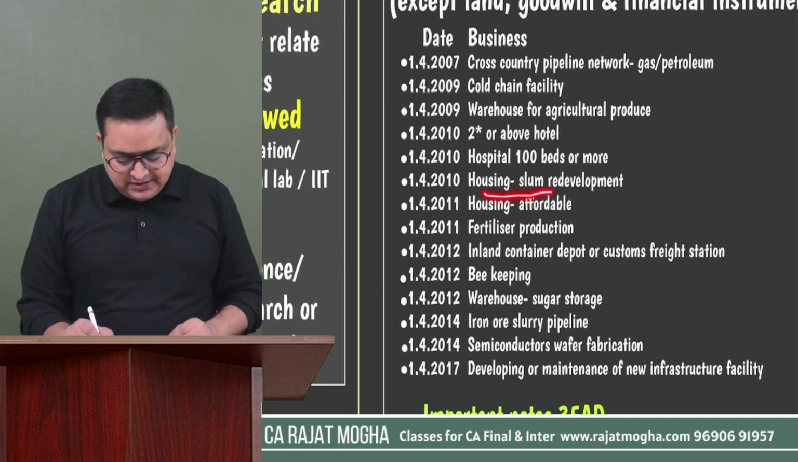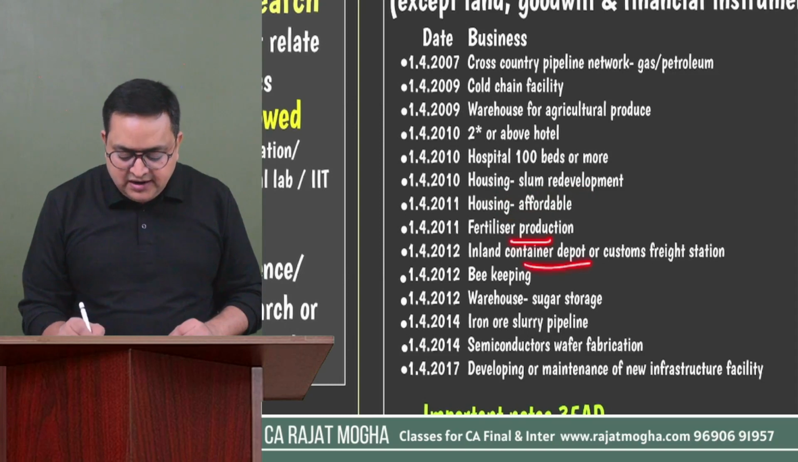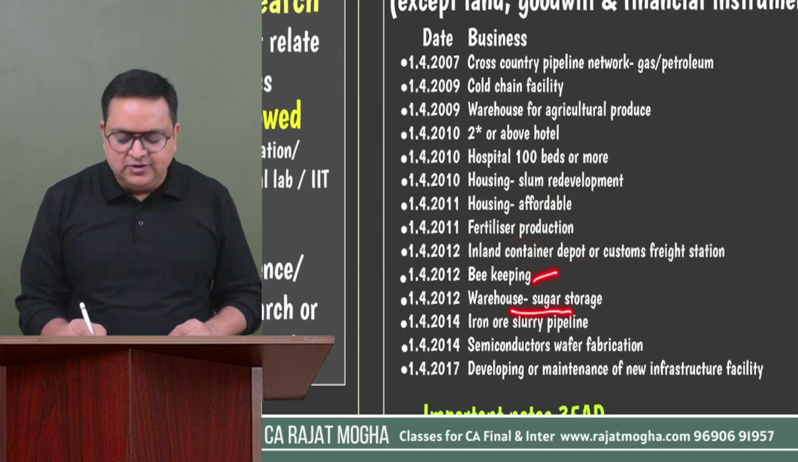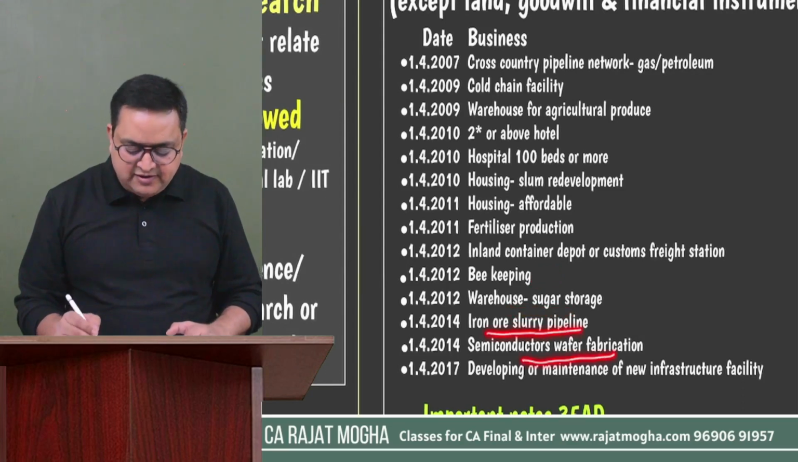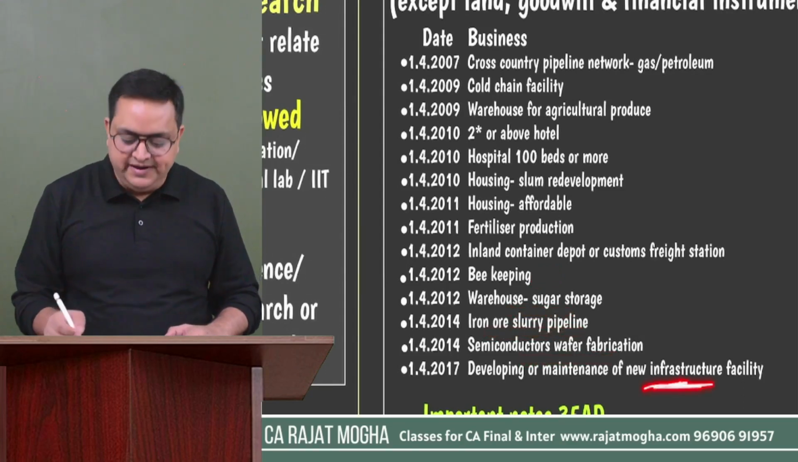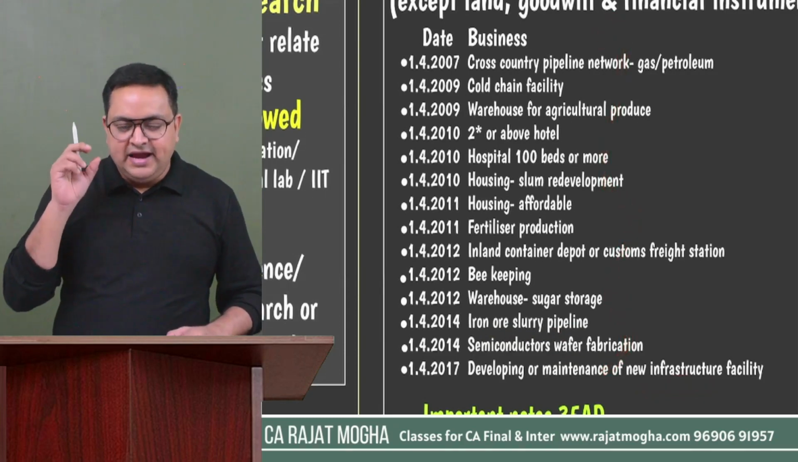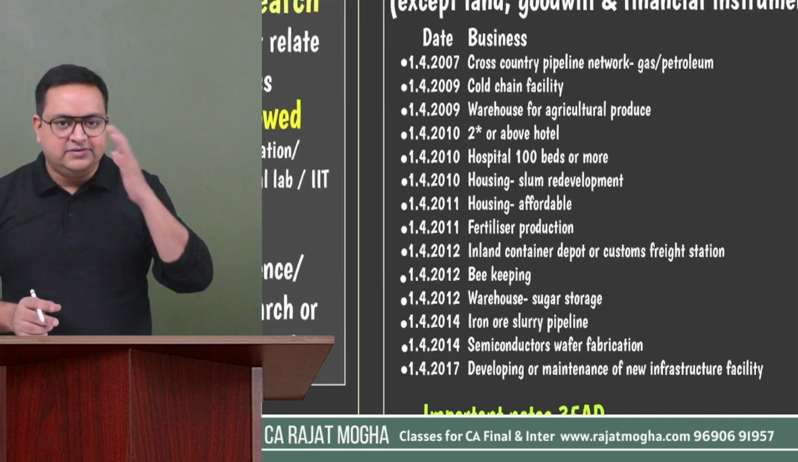Slum housing redevelopment, affordable housing, fertilizer production, inland container depot, custom freight station, beekeeping business, warehouse for sugar storage, which we have already discussed, iron ore slurry pipeline, semiconductor wafer fabrication, and infrastructure facility. Please remember, these are the 14 types of businesses. Here, if the assessee would like to claim 35AD, then 100% deduction is available except those three assets, right?